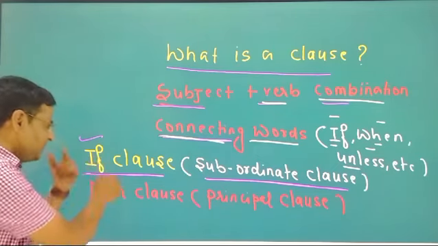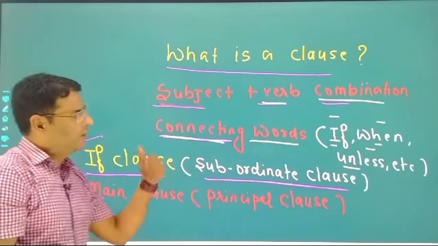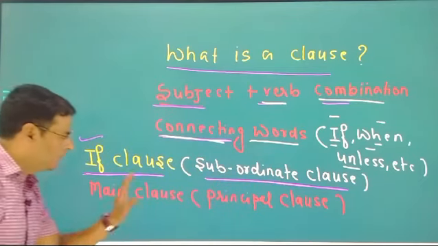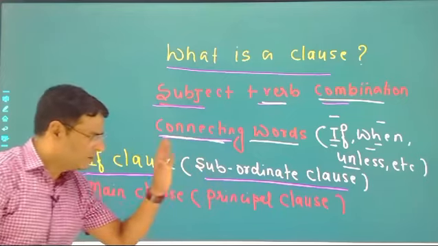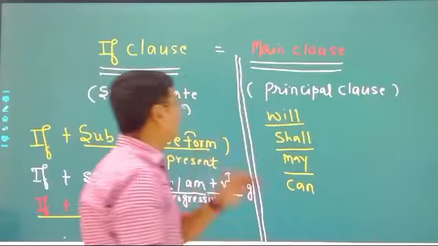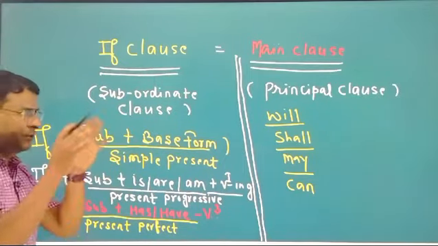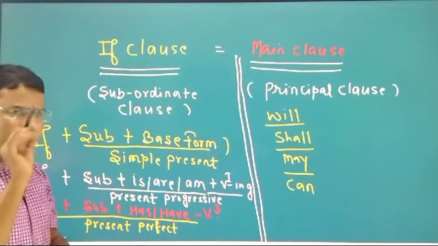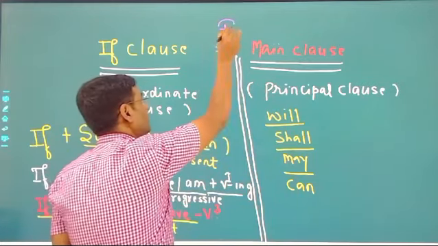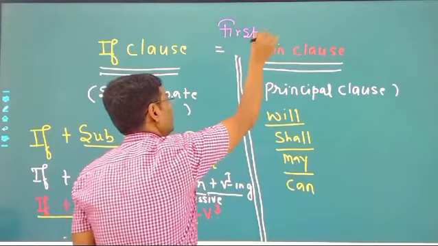That's why the if sentence is called the if clause, or we may call it the subordinate clause. The second one is called the main clause, and we may call it the principal clause also. Now today we have to discuss the first conditional.